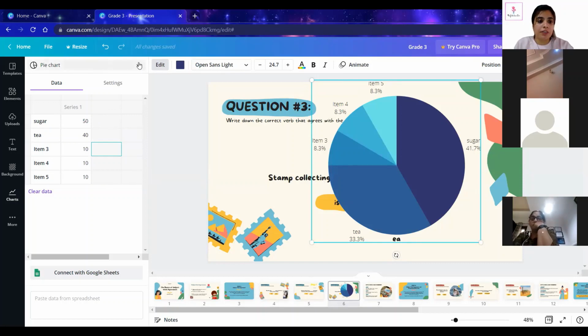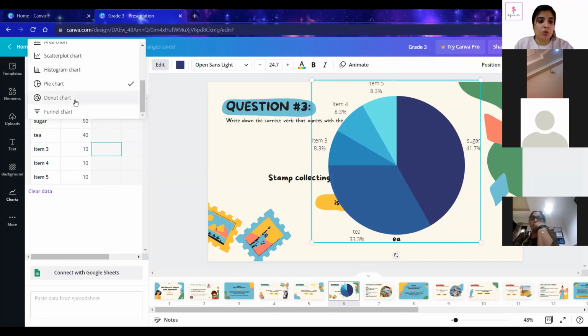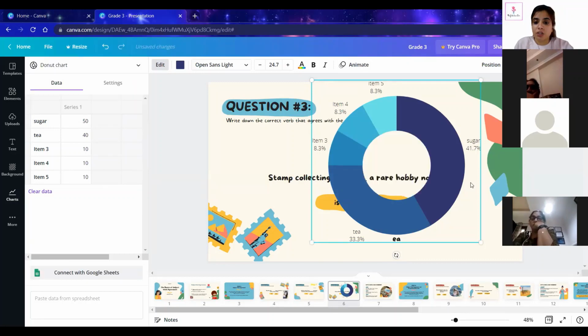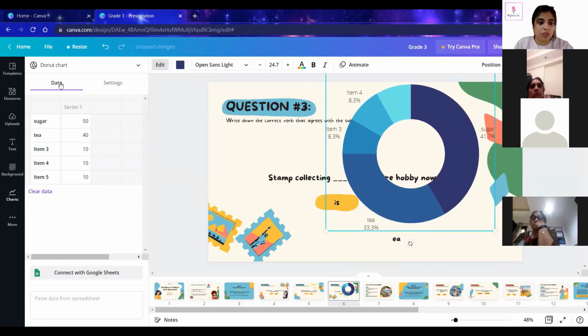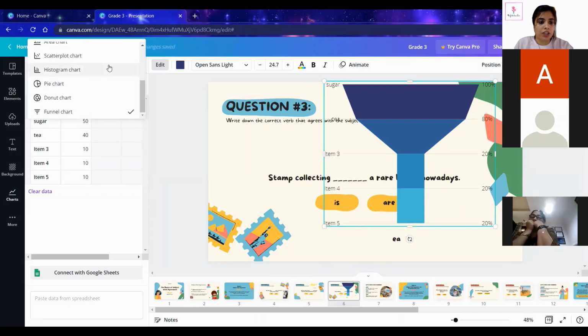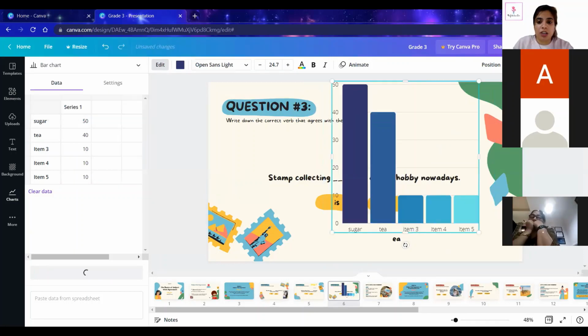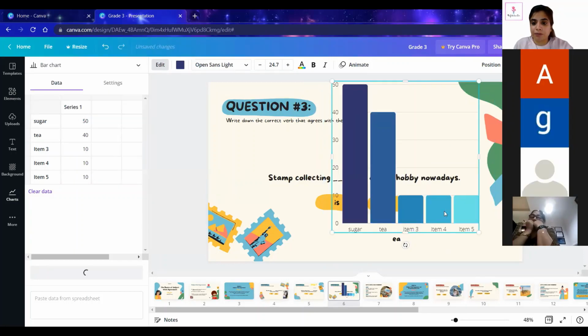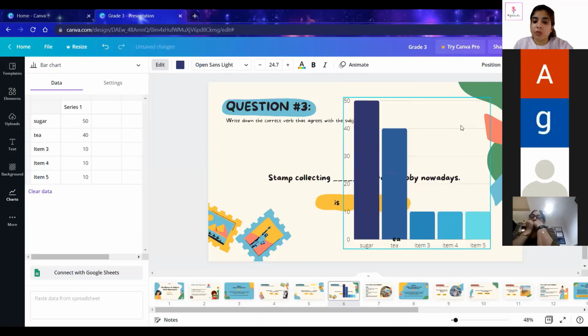Now here, if you want to change the pie chart into a histogram chart or donut chart, you will get the options on the top. Funnel chart. Now this is a bar chart, bar graph. So this way you can include the charts as well.